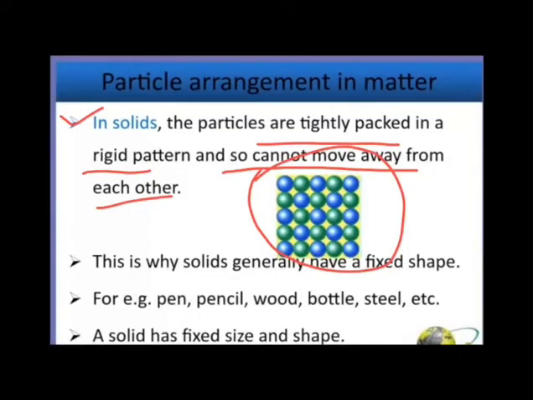So the particles are tightly packed. There is no space for movement. That is why the solid particles are rigid, and this is why solids generally have a fixed shape. For example, pen, pencil, wood, bottle, steel, chair, table, computer, all are solids and all have fixed size and fixed shape. They have a definite shape and definite volume, or you can say fixed shape and fixed volume.